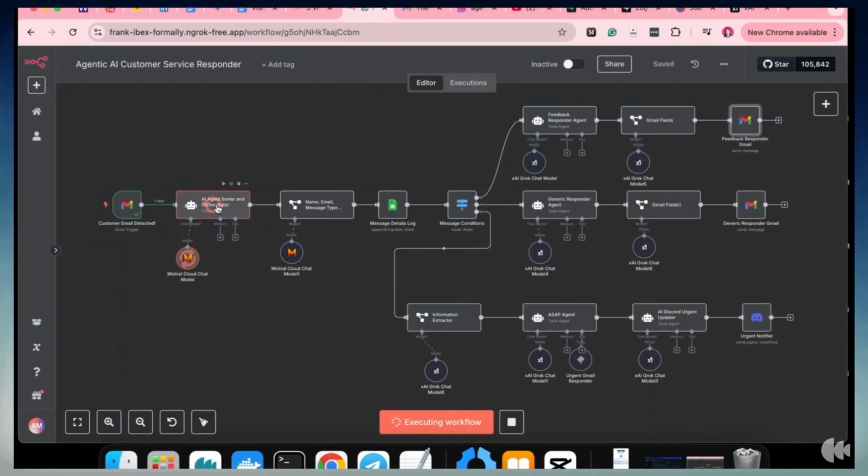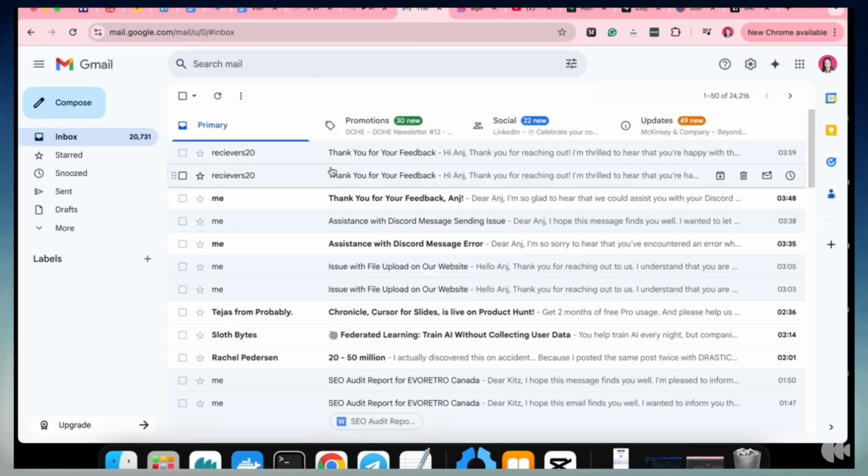Once the AI agent sorts and orchestrates and decides what type of message the user has sent, which should be feedback, it now gets processed here, gets logged, and then distributed to the feedback responder agent. And then we should be getting an email from the workflow that says, hold on.